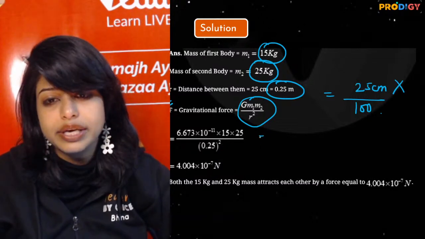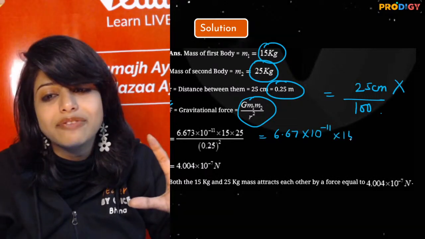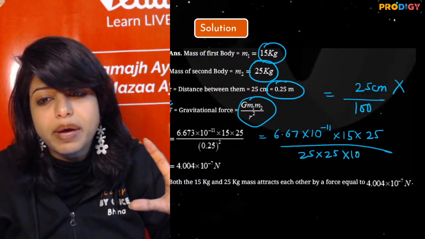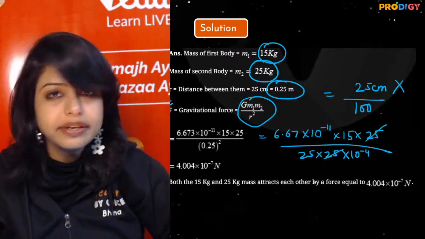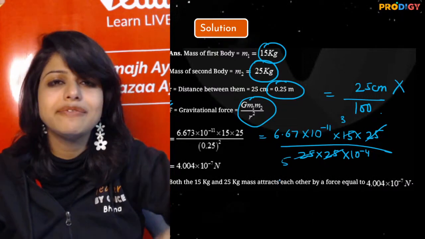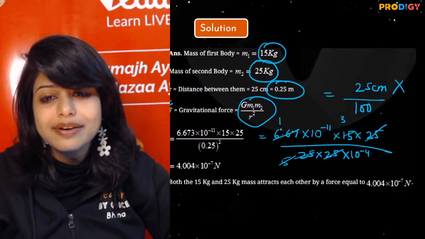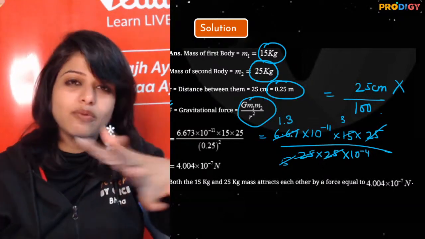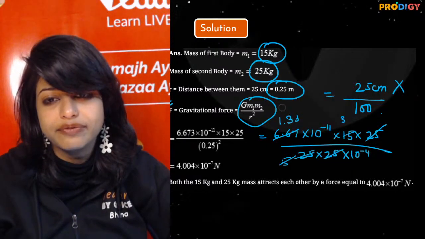Now when you solve this, I always tell you how to do it: make your life easy. You have to make your life easy. So let me just make it as 25 into 25 into 10 raised to power minus 4, because it will be upon 100, right? So this will get cut. This also can get cut as 3 upon 5, right? Now let's make it more easy. Let's do this as well. What do I get? 1.3 and one more, so it is around 1.335, right?